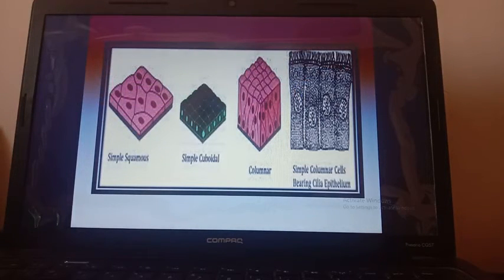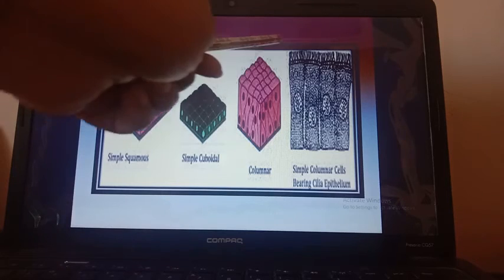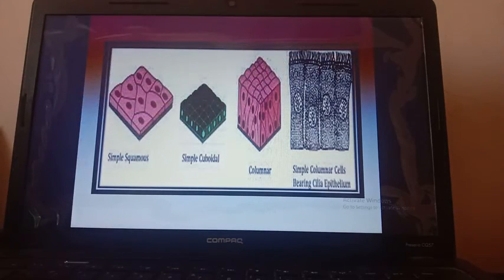That's why it is known as ciliated epithelium, because the cells bear hair-like cilia on the surface. Its function is to secrete mucus, and this cilia, by moving, helps to move the mucus.